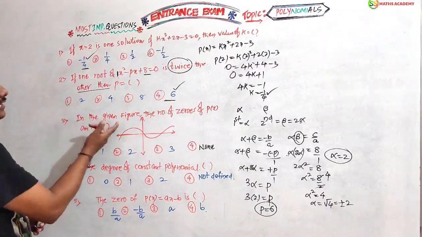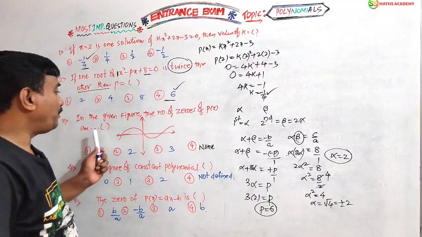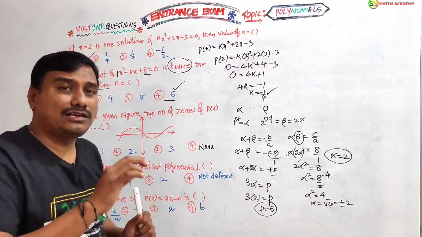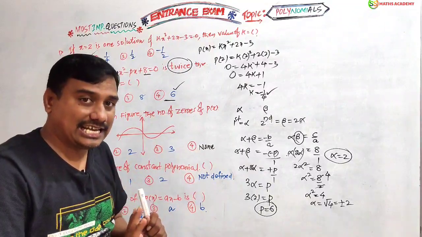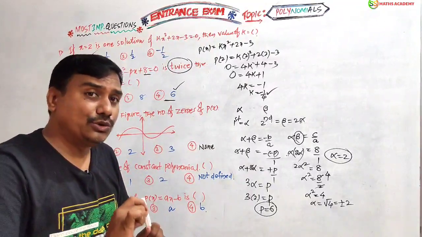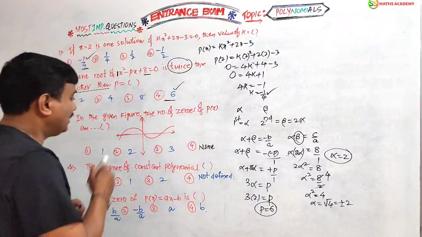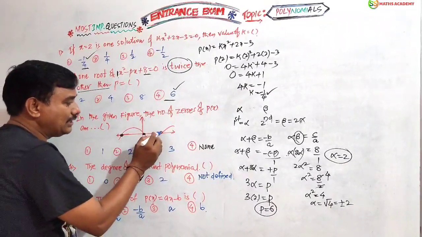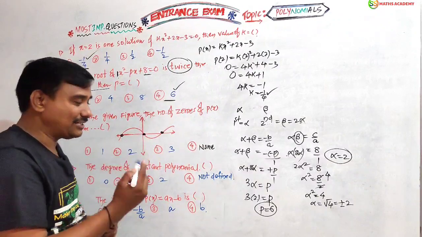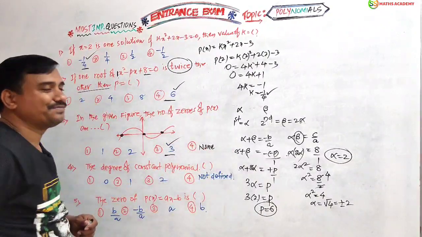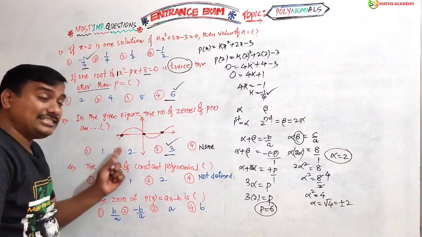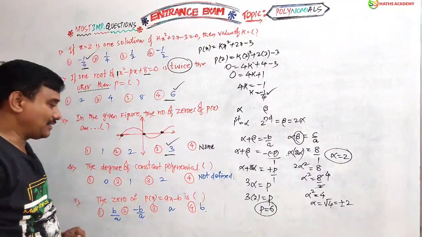Next, in the given figure, the number of zeros of p of x. I already told you, the place where the curve or the parabola intersects the x-axis is the zero of the given polynomial. This curve touches the x-axis here, here, here. How many places? 3 places. That is your answer. Finish. How easy it is? Very easy. How many places does it intersect? 3 places. That is your answer.